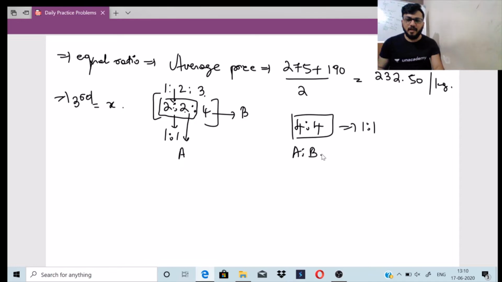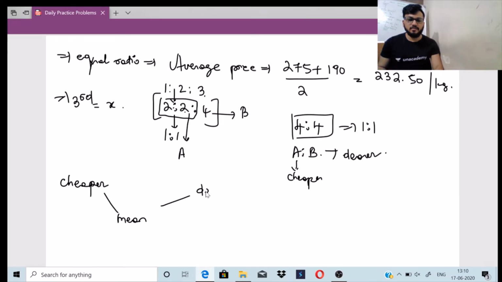So we can take A as the cheaper and B as the dearer. By the rule of allegation: cheaper price, mean price, dearer price. Dearer minus mean will give you this ratio, and cheaper minus mean will give you the other.